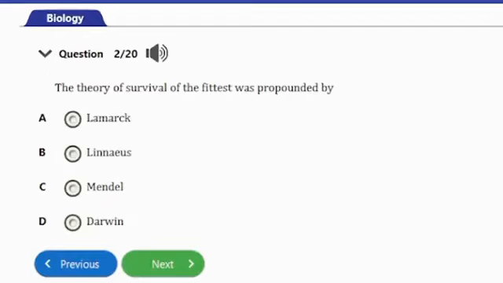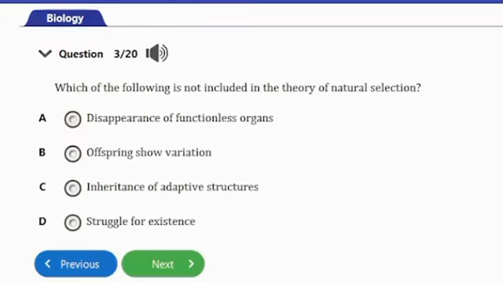Let's consider the next question, guys. That's question number 2. It says, the theory of survival of the fittest was propounded by A. Lamarck, B. Linnaeus, C. Mendel, D. Darwin. So guys, the answer to this question is option D here, and that's Darwin. So let's quickly look at the next question.